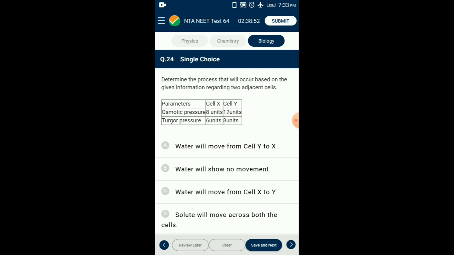DPD of cell X equals 8 minus 6 equals 2. DPD of cell Y equals 12 minus 8 equals 4. Water will always move from a cell with lesser DPD to a cell with higher DPD value. That means the movement of water will occur from cell X to cell Y. So the answer is option C. Water will move from cell X to Y.